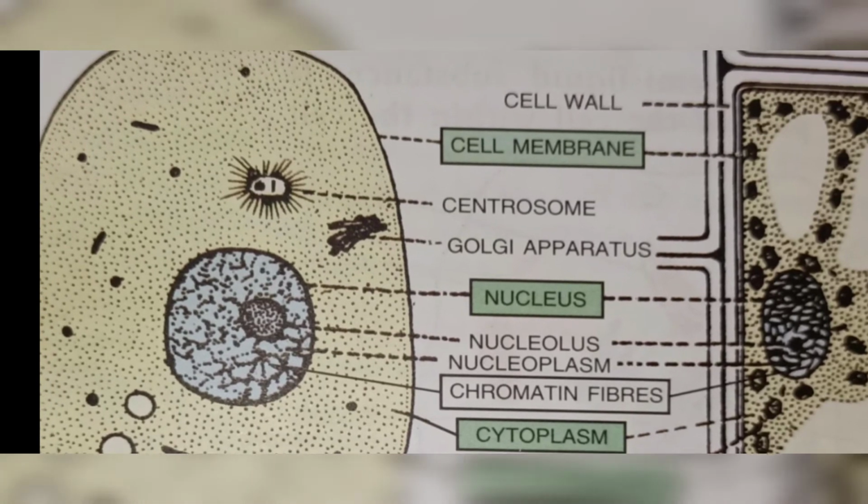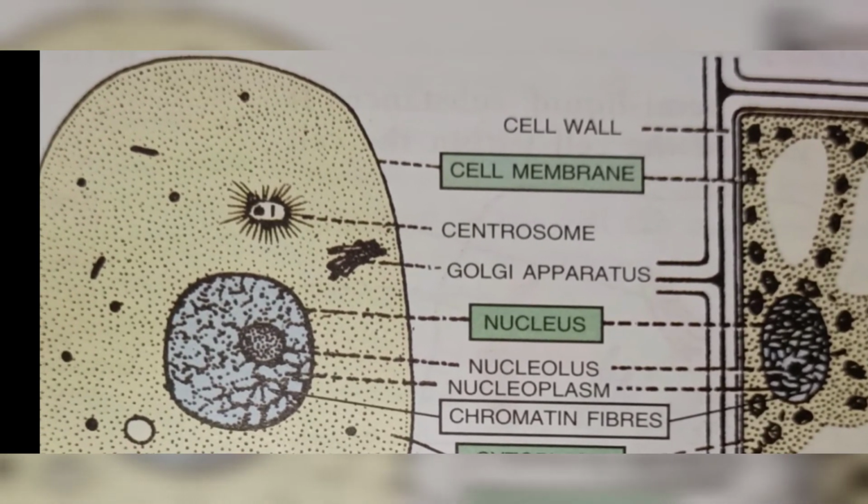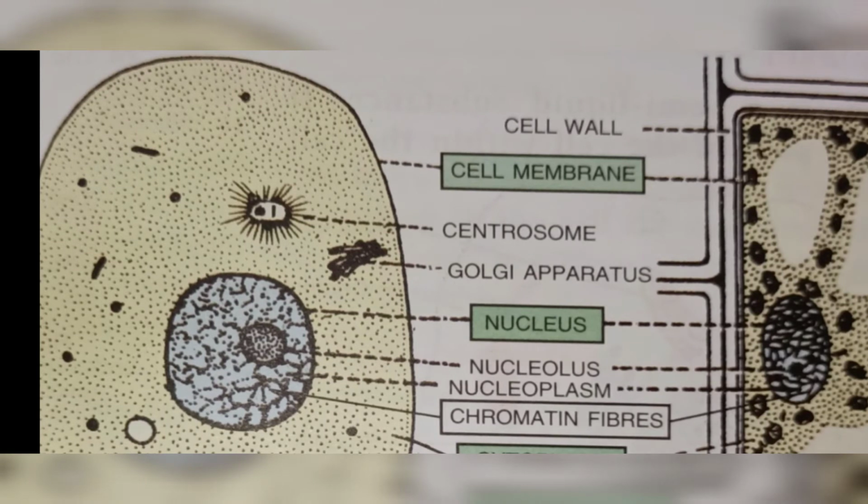Then centrosome is a cell organelle. Like human beings have different organs: heart, intestine, stomach, liver, kidneys. We have organs, right? These organs have different names. The cell also has organs and they have different names.